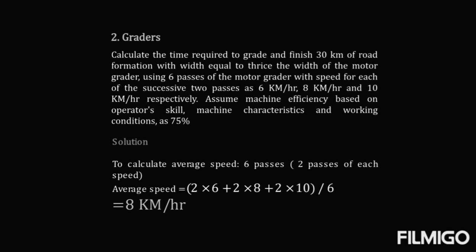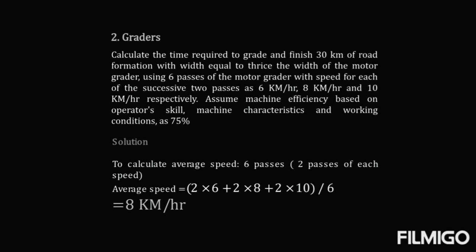Now in order to solve this problem, we have to calculate the average speed of the grader. We know that there are 6 passes, 2 passes each at speeds of 6, 8 and 10. So you multiply 2 into 6 plus 2 into 8 plus 2 into 10, the passes times the speeds, divided by 6, the total number of passes. That gives us the average speed, which is 8 km per hour.